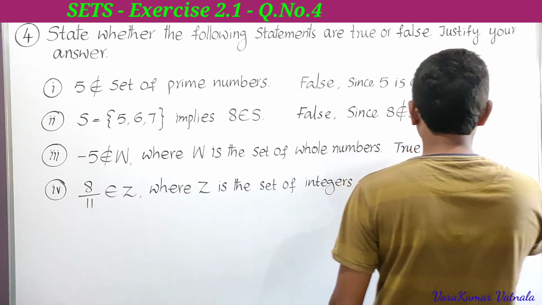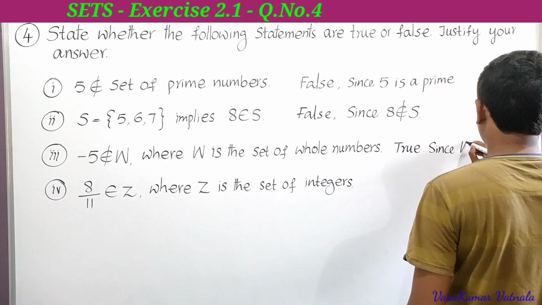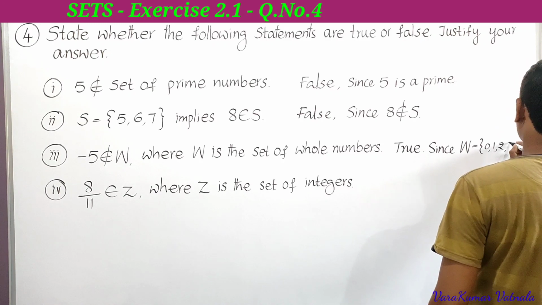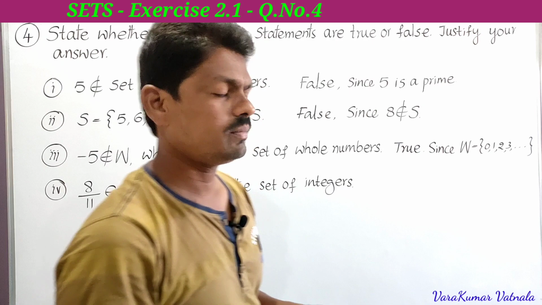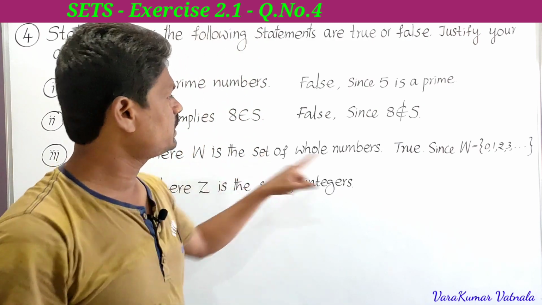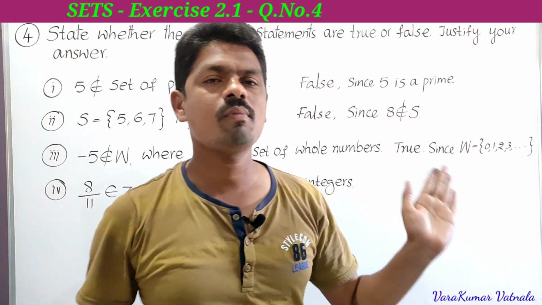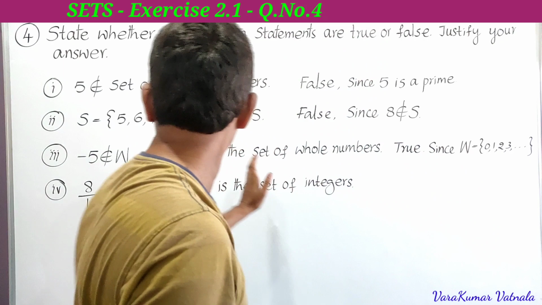It is true since the set of whole numbers is equal to 0, 1, 2, 3 and so on. So this is the set of whole numbers. So the given statement is true since we have the set of whole numbers equal to 0, 1, 2, 3 and so on. So this is the third one.